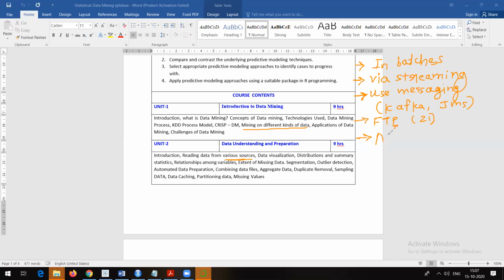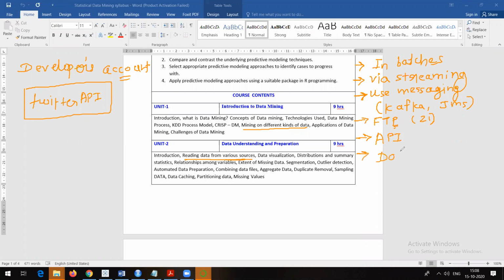Then there are some APIs, application programming interfaces. For example, if you talk about any social media, for Twitter there is an API called the Twitter API. If you want to make use of the Twitter API to fetch data from Twitter as tweets, you need to have an account on Twitter, called a developer account. Then you can fetch the data from Twitter. As we are talking about reading data from various sources, I'm just giving you this example. It can be any API or REST API, application programming interface.